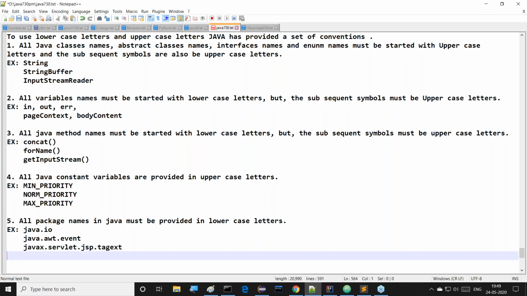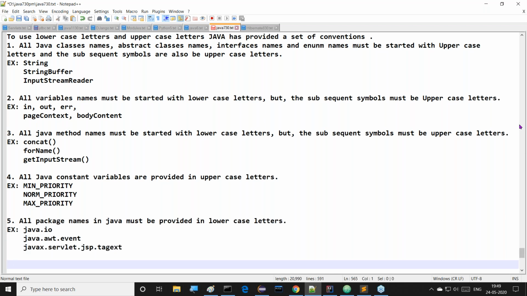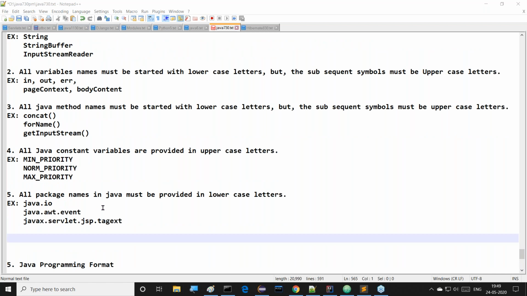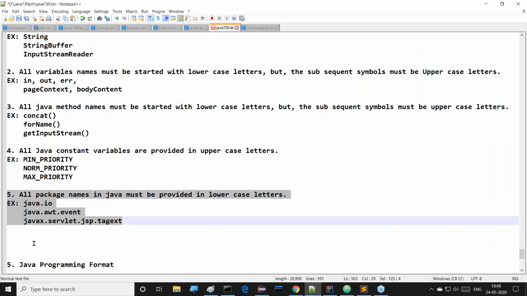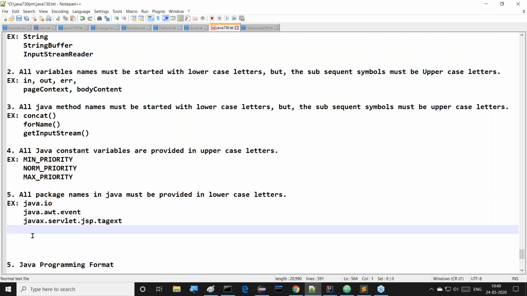This is another one. All these things can be provided clearly: java.io, java.awt.event, javax.servlet.jsp.tagext. So all package names in Java must be provided in lowercase letters. This is the point we have to recognize now.